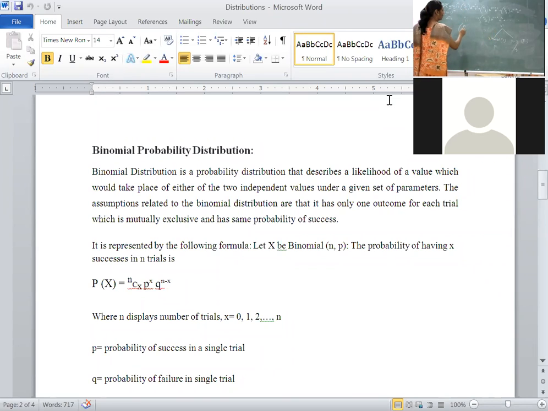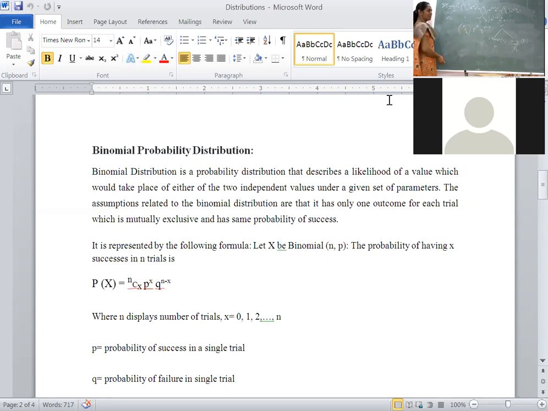Choosing means combination, that is nCx. Then success is always denoted by p, and X successes give p to the power x. Failure is denoted by q, and n minus x failures give q to the power n minus x. This is the story behind binomial distribution.